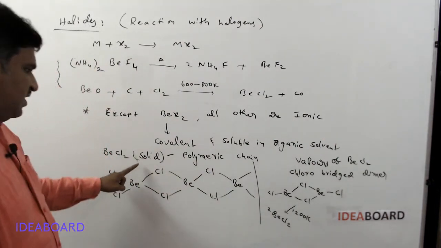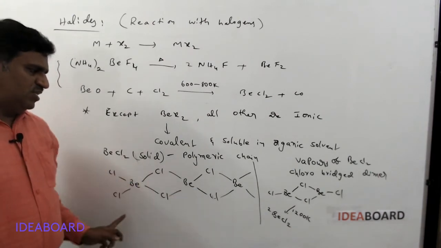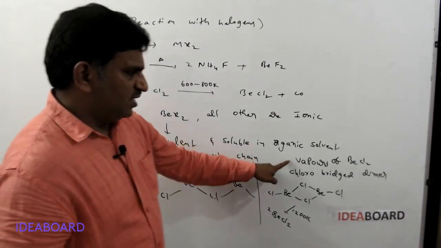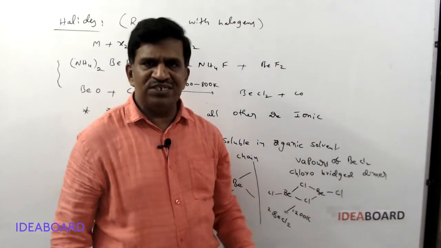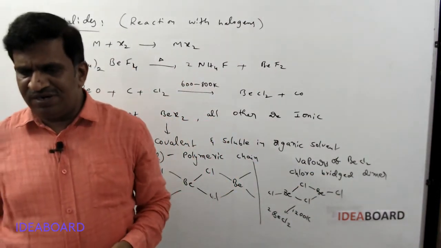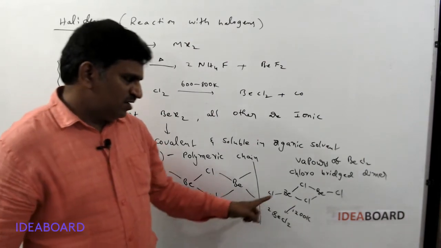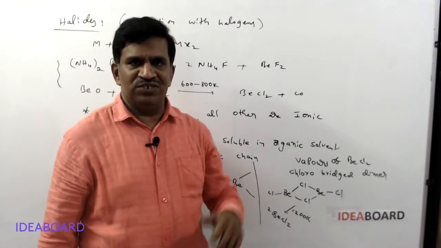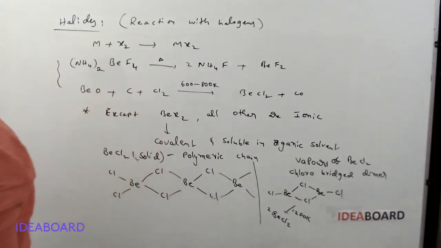So, in the solid state, it is present in a polymeric chain structure. In the vapor state, it is present as a chloro-bridged dimer. That chloro-bridged dimer will become monomer, or decompose into monomers, by heating to high temperature.